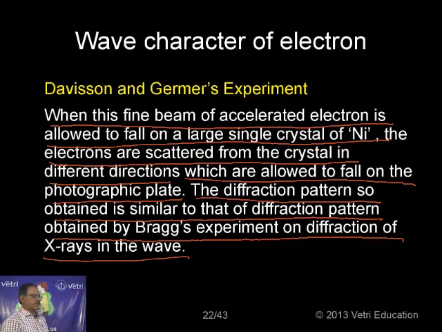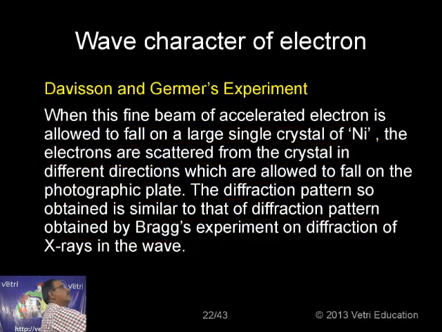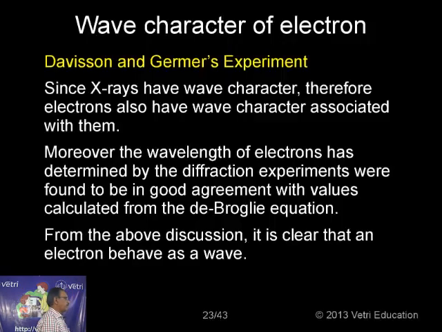In crystallographic methods, the interplanar distance d was determined by Bragg using n lambda equals 2d sin theta. The same pattern is observed here, so it is behaving as a wave.